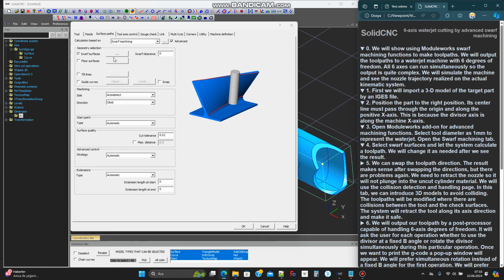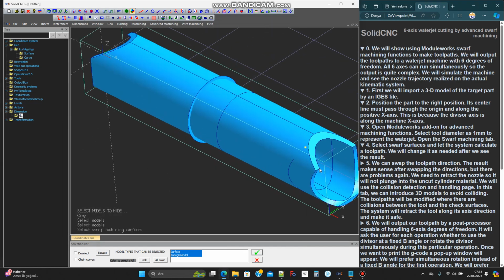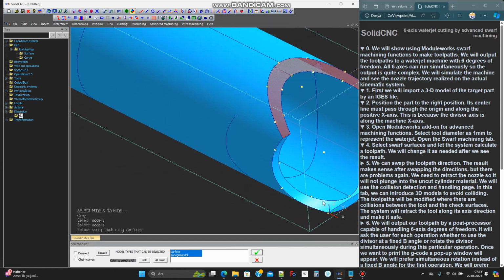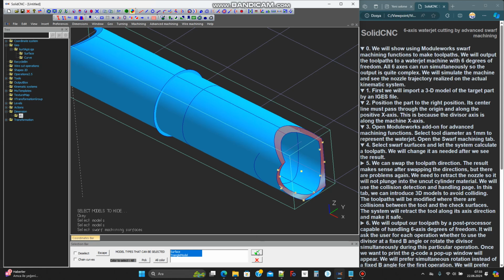Select Swarf surfaces and let the system calculate a toolpath. We will change it as needed after we see the result.